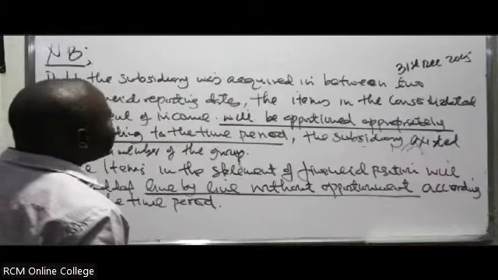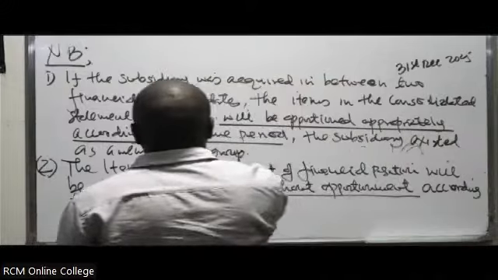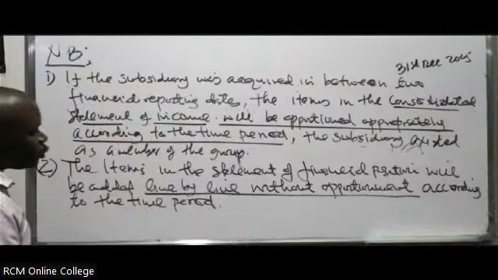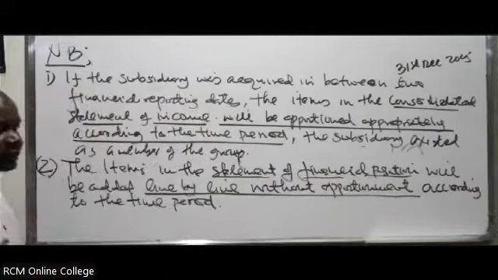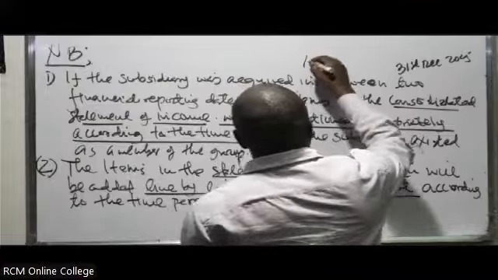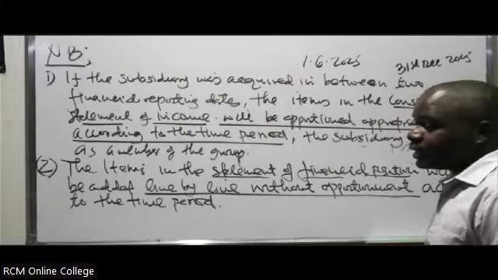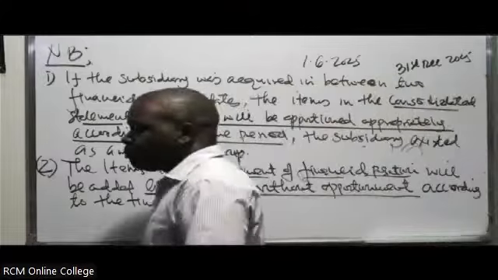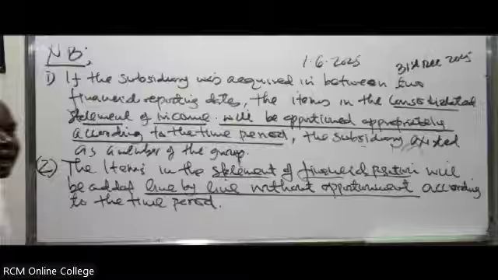And what are we talking about? The items in the consolidated statement of income. While in this case, you're talking about what? The items in the statement of financial position. It doesn't matter. Even if it was acquired on 1st of June 2025, don't apportion. That is another trick. So if you go to this one and you start apportioning, things will go marambas. You might score a 0, just imagine a 0, and there's no way you can score 0 in consolidated statements.